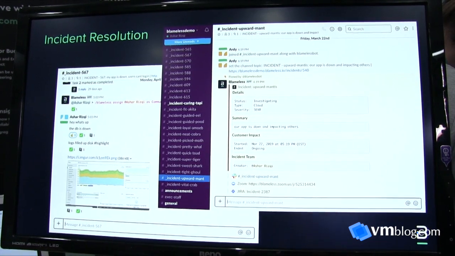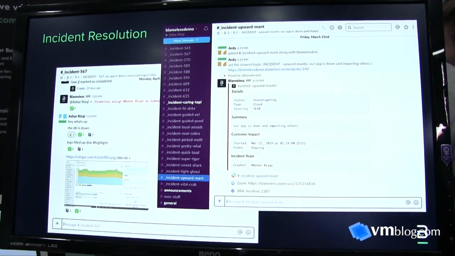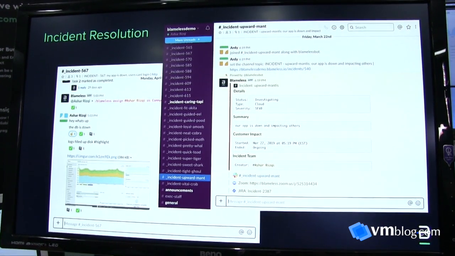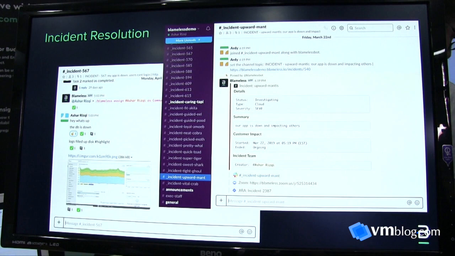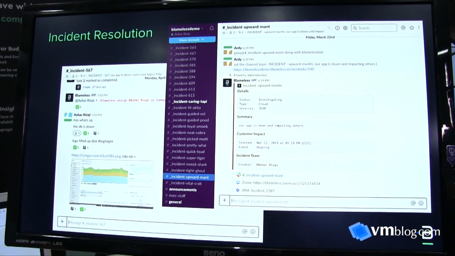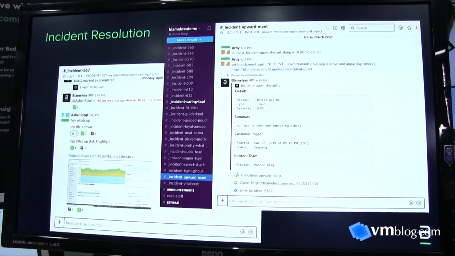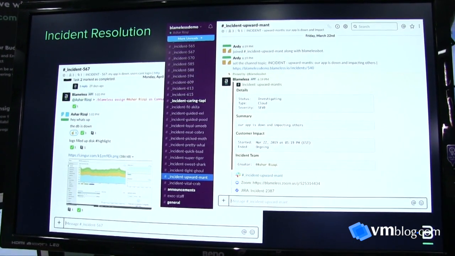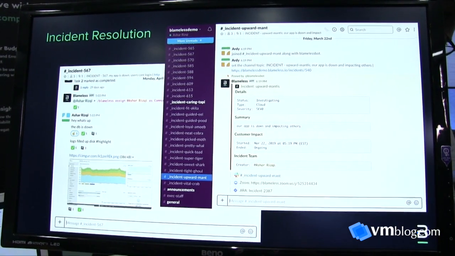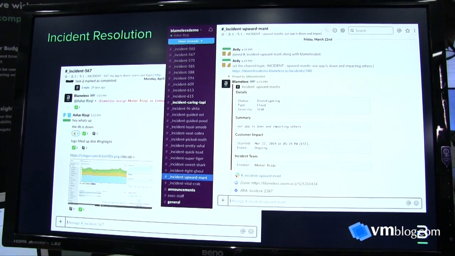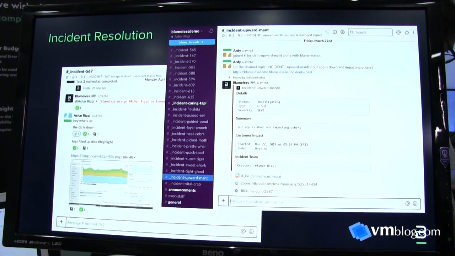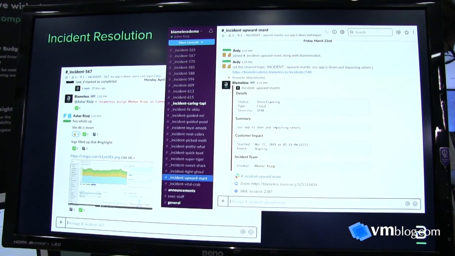So what you end up seeing is a 30x improvement in time to action, how long it takes you to actually take the first action to resolve the incident, and at least a 50% improvement in the total resolution time of the incident. What we're doing is creating roles for people, assigning roles to them, creating checklist tasks, integrating with your Zoom or Google Hangouts API, inviting people in, integrating with the PagerDuties and the OpsGenies of the world to send pages and notifications out, and really speeding up the response process.